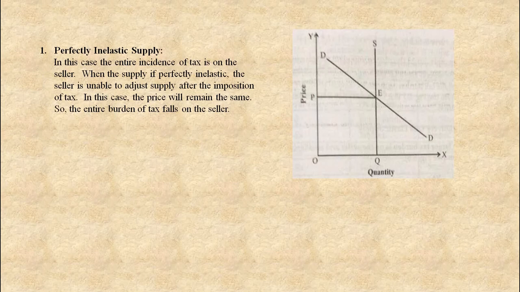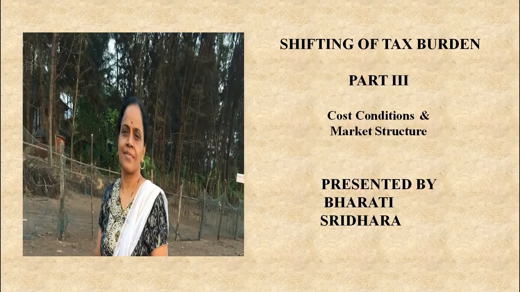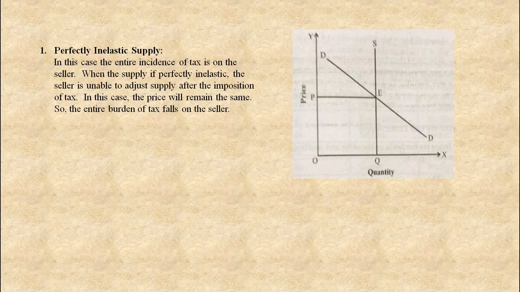Now next is perfectly inelastic supply. In this case, the entire incidence of tax is on the seller. When the supply is perfectly inelastic, the seller is unable to adjust the supply after the imposition of the tax. In this case, the price will remain the same, so the entire burden falls on the seller. This is what you have to understand about this.